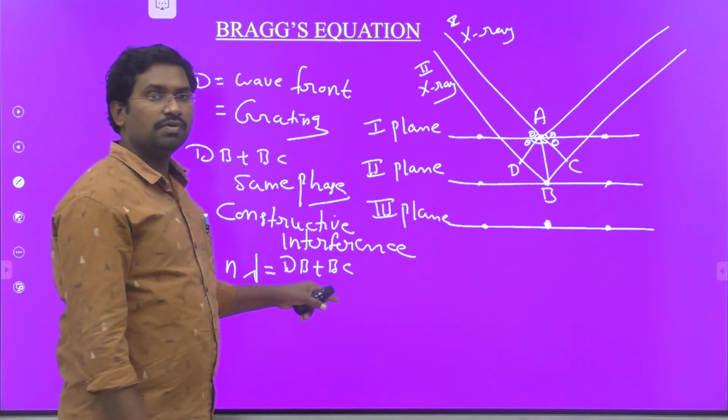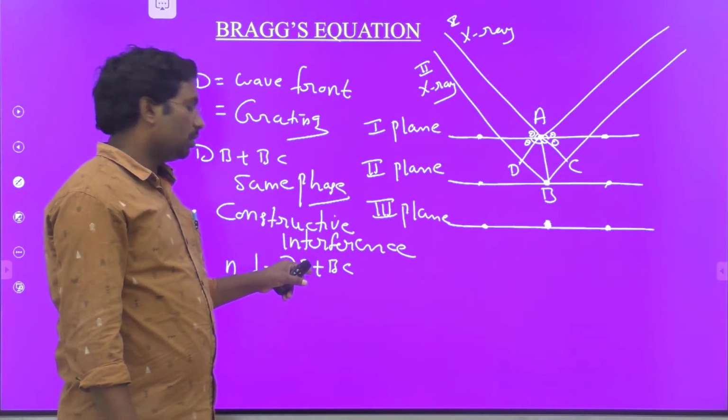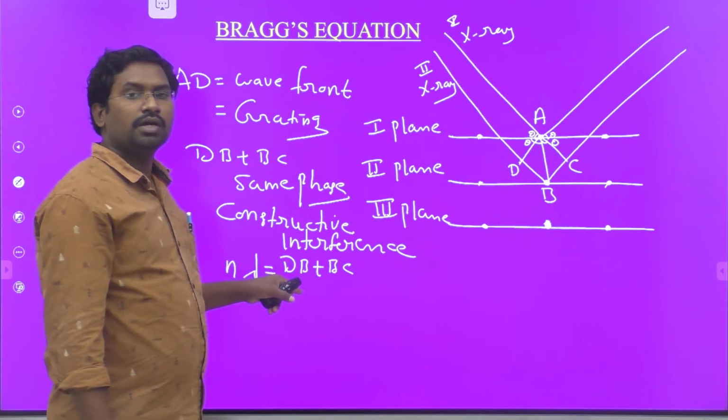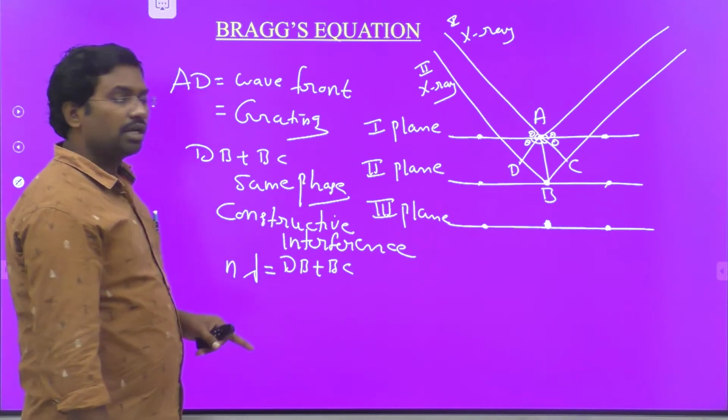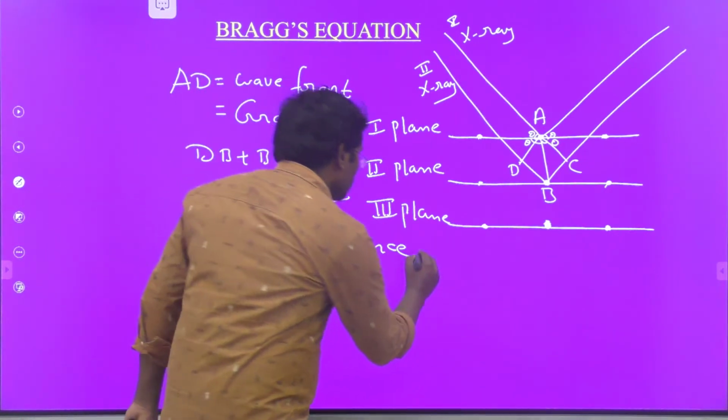Both the waves are in the same phase. The path difference between the two waves, that is dB plus BC, is equal to an integral multiple of wavelength. Wavelength means lambda, and an integral multiple of wavelength means n lambda. So n lambda is equal to dB plus BC. Now come to this figure.